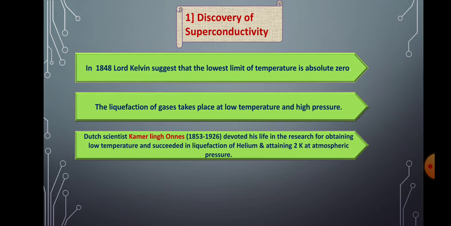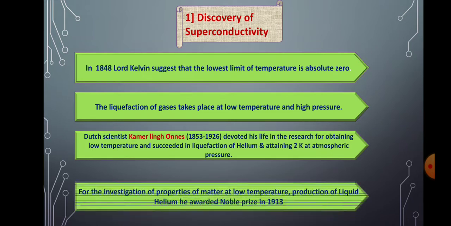So this whole concept is concerned with this scientist Kamerlingh Onnes, and for the investigation of properties of matter at low temperature and the production of liquid helium, he was awarded the Nobel Prize in 1930.